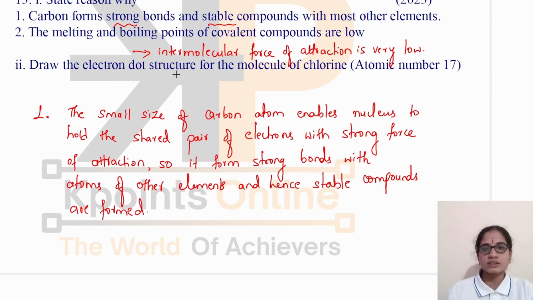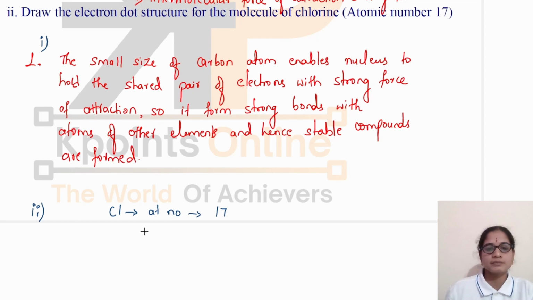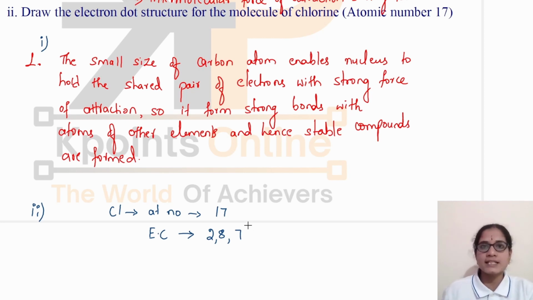Okay. Now there is one more question here. Draw the electron dot structure for the molecule of chlorine. This is very easy. For drawing the electron dot structure, you should know the valence electrons. Chlorine has atomic number 17 and its electronic configuration is 2, 8, 7. It is having 7 electrons in its valence shell. In order to obtain a stable octet, it needs one more electron. So it shares one electron with another atom of chlorine, resulting in the formation of a chlorine molecule.